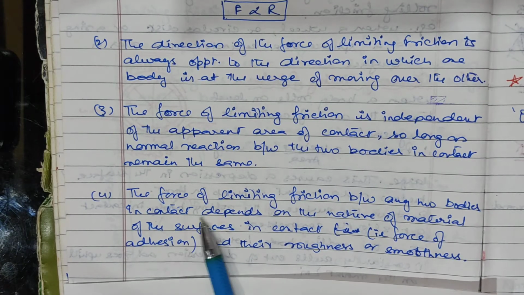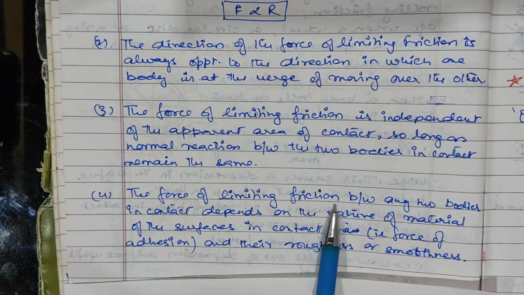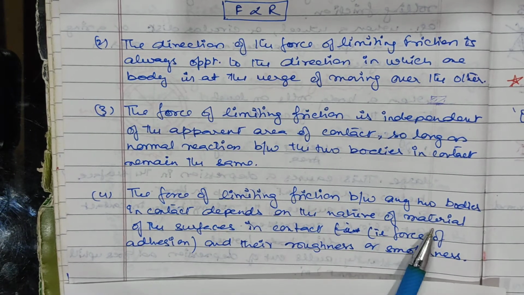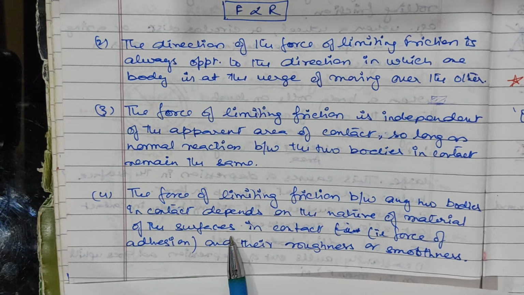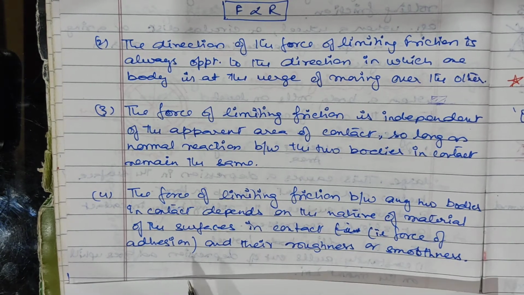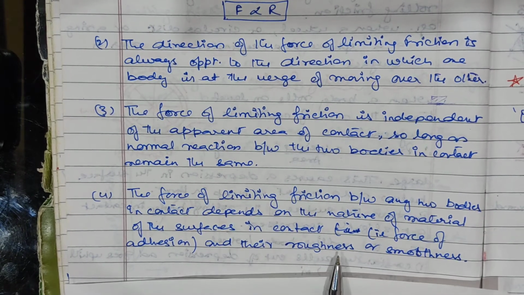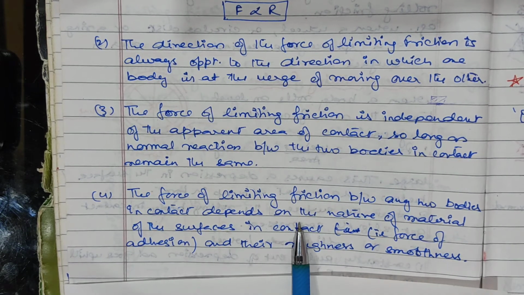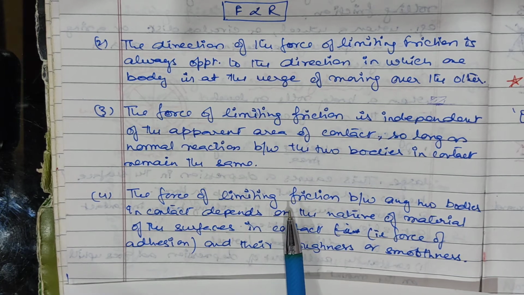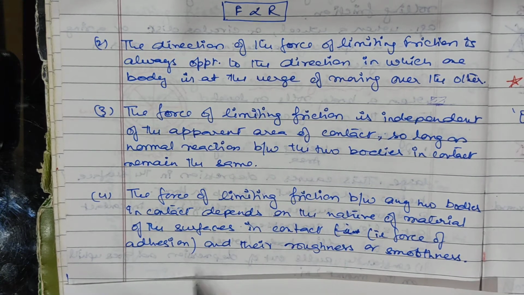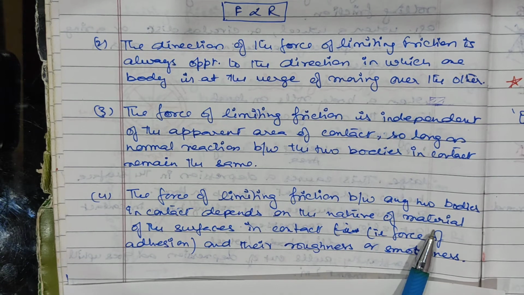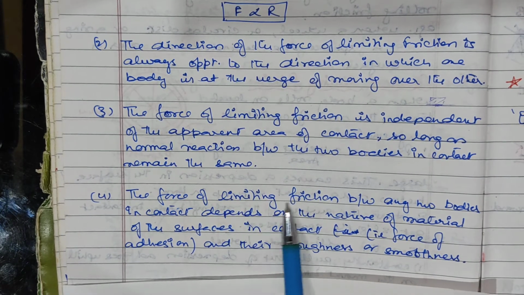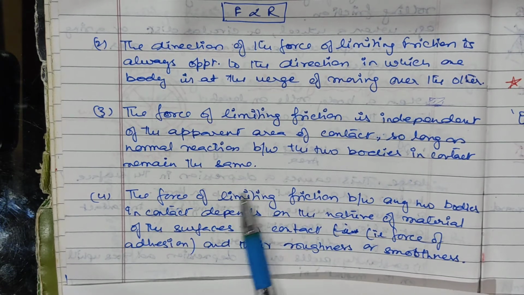The last law of limiting friction states that the force of limiting friction between any two bodies in contact depends on the nature of the material of the surfaces in contact, that is, the force of adhesion and their roughness or smoothness. So the limiting friction depends on the nature of the two substances on which the two bodies are in contact. So it depends on the nature of the material. If the surface is smooth, the force of limiting friction is less.